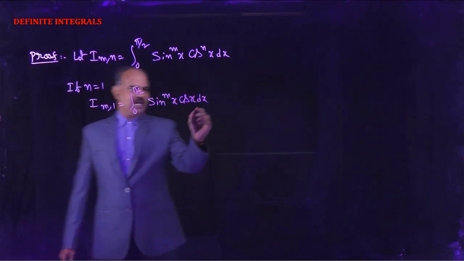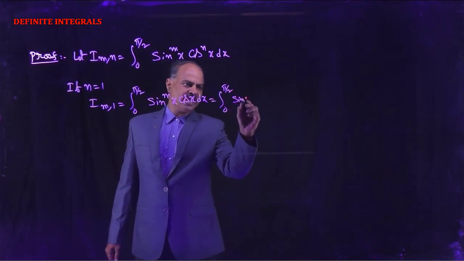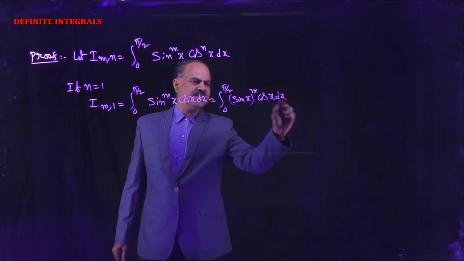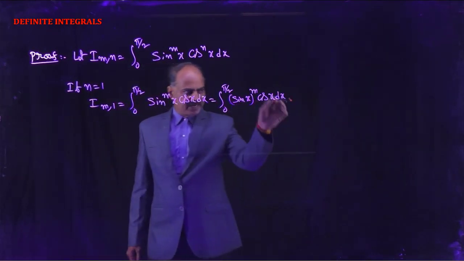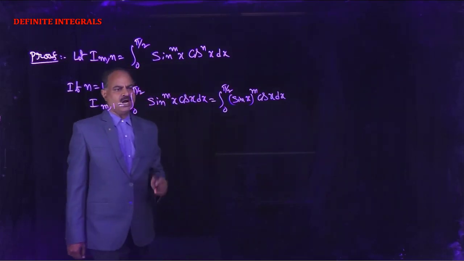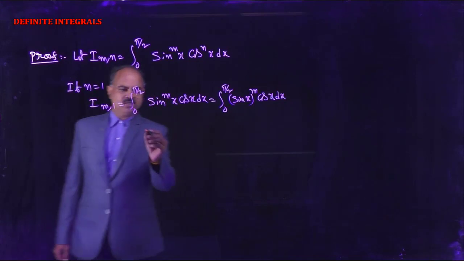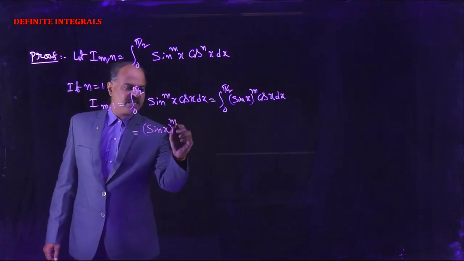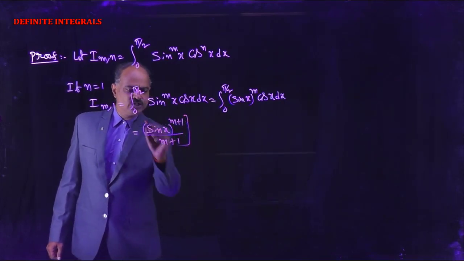Now this can be written as integral 0 to pi by 2 (sin x)^m into cos x dx. Now this is of the form integral (f(x))^n into f dash of x. Now the formula is (f(x))^(n plus 1) by (n plus 1). So here (sin x)^(m plus 1) by (m plus 1), with limits 0 to pi by 2.